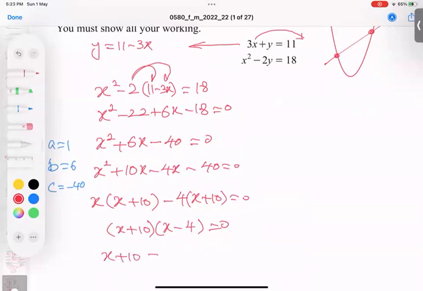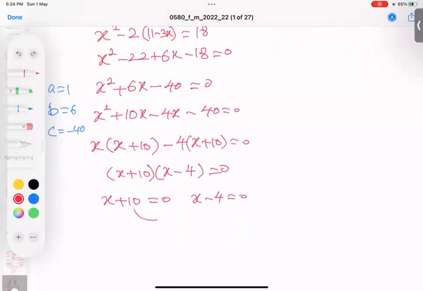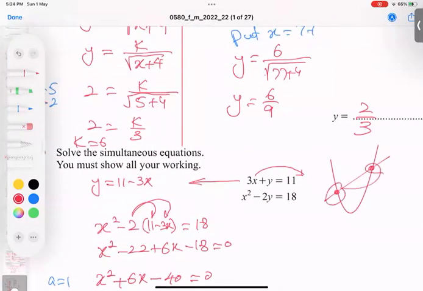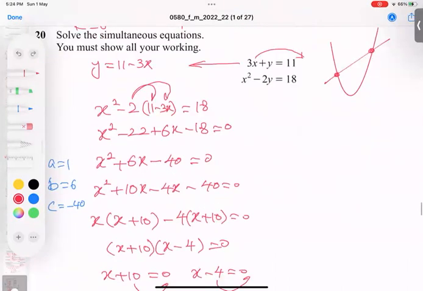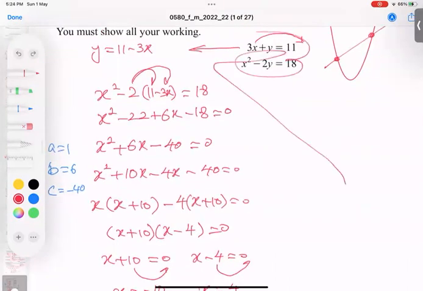X plus 10, either the first part equals 0. Whenever, let me tell you one thing, when equal to 0 comes, no other number, not 3, 4, 7, 8, 10. No, equal to 0. So the first part equals 0 or the second part. I have seen that suppose someone writes 6 here, so some students think this equals 6 or this equals 6. No, wrong. It must be 0. And now 10 goes to the other side and 4 to the other side. Done. But we need not only X values, we need Y values also. Both values, X and Y. Plug into the second or the first one, but the first is easier. And this equation is ready-made available: Y equals 11 minus 3X.